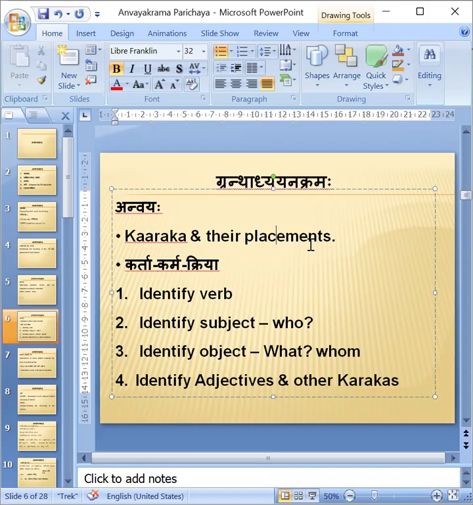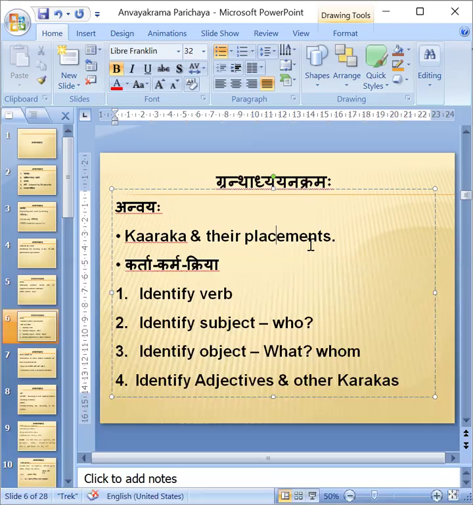And identify the object. What or whom will be the question. Kim pashyati, kim karoti, kim pathati. Like this, kim will be the question for the object. Karma will be obtained. Then we have to arrange their places.